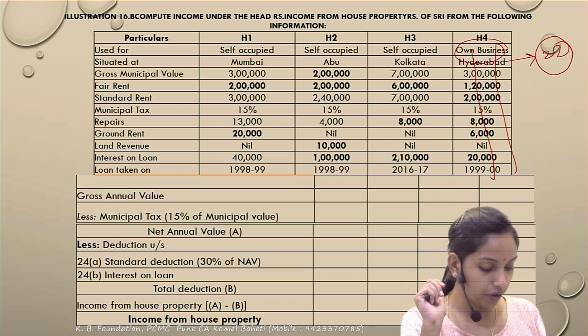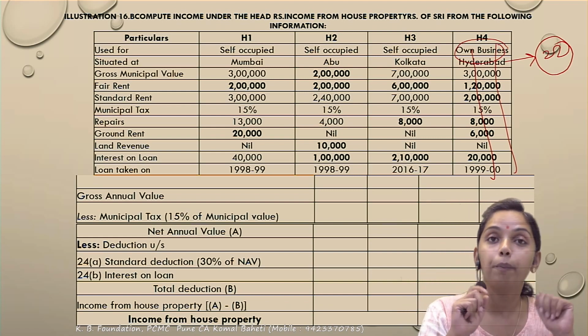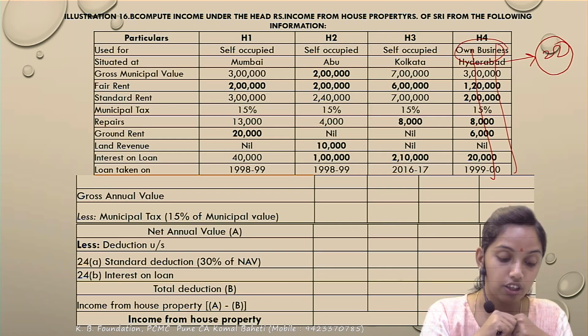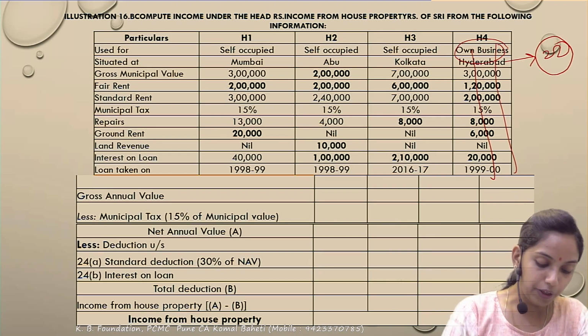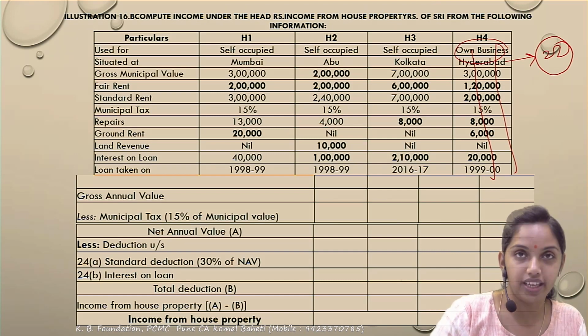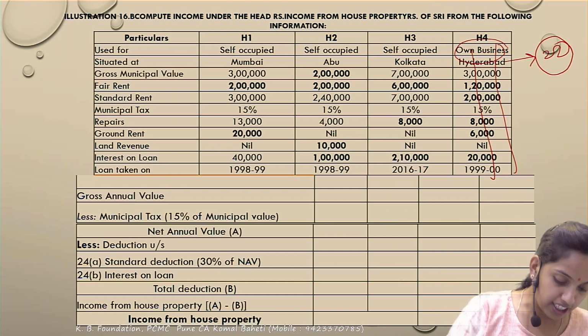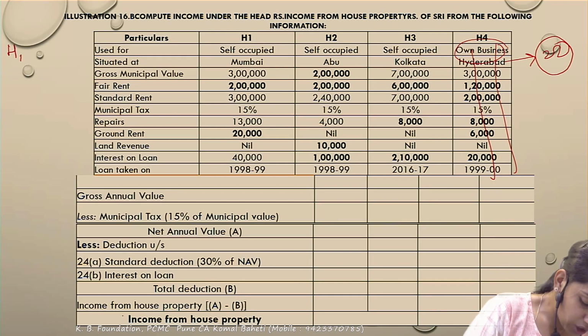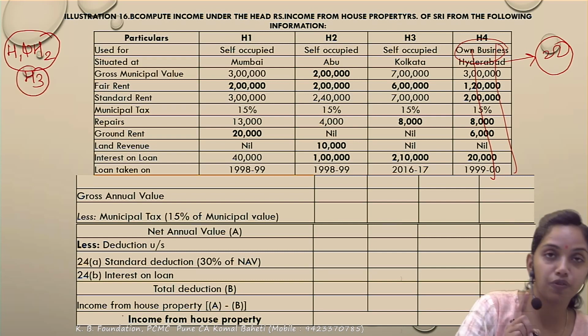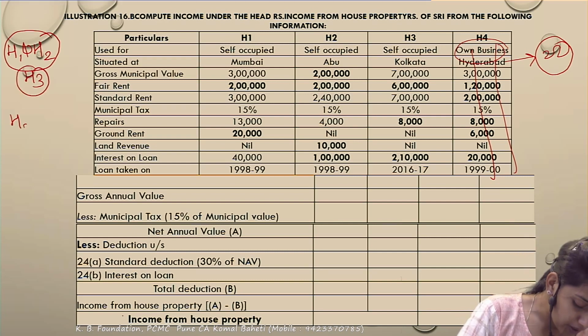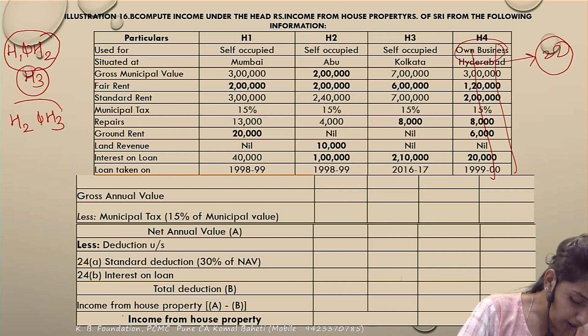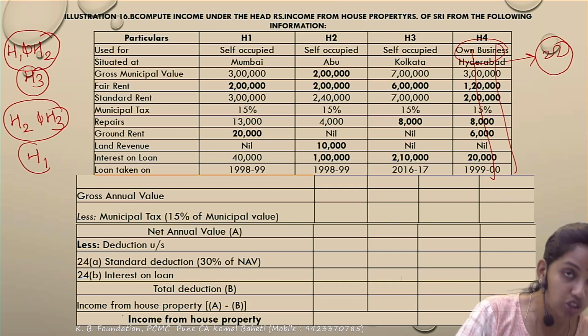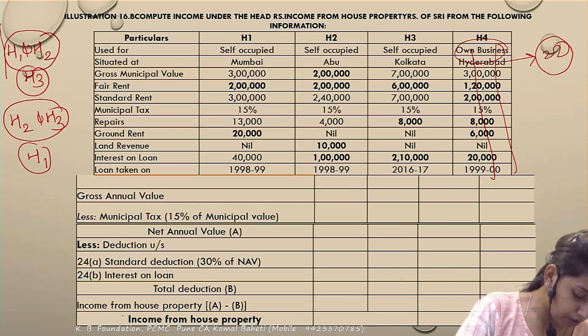So what we need to do in this case, we'll need to take combinations. What is meant by combination? We'll have 3 combinations in this case. First, we will assume H1 and H2 are self-occupied. Correct. And H3 is a deemed let out. This is the first option available with us. The second option, H2 and H3 are to be called self-occupied and H1 is to be called a deemed let out. This is option 1. This is option 2.